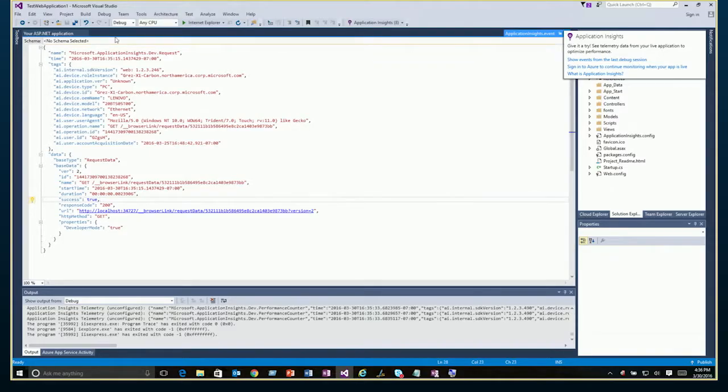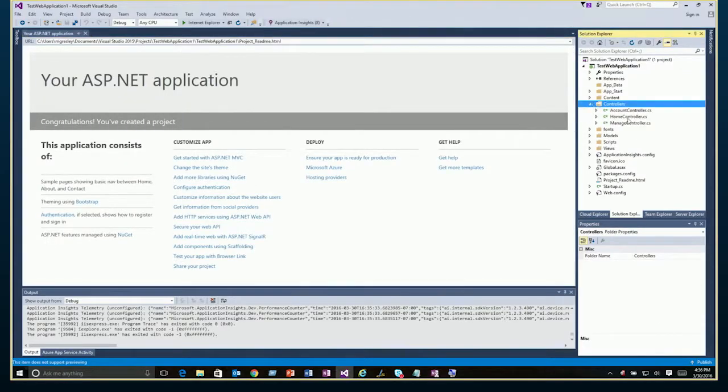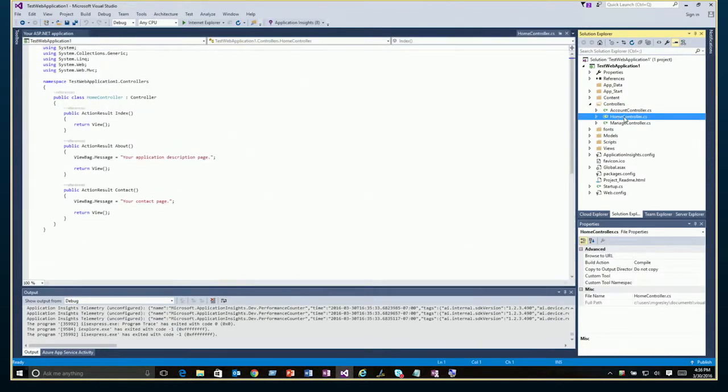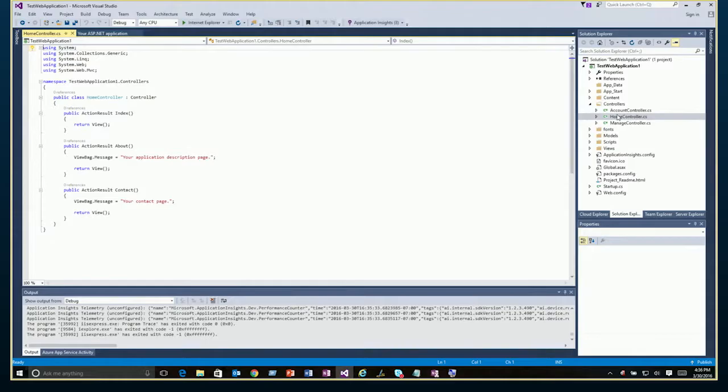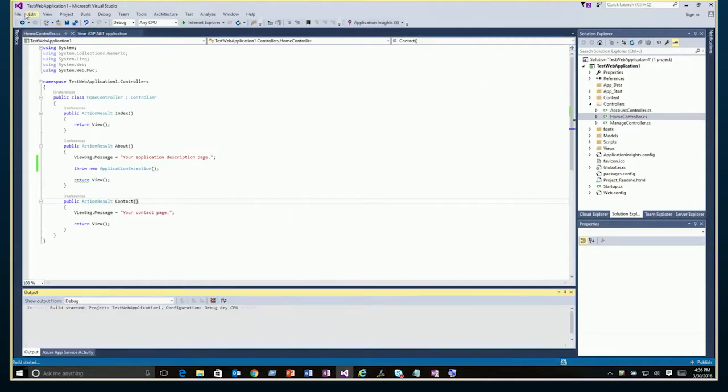All right, so I'm going to get rid of this toast notification and this particular window. And I'm going to go to a bit of my code and create an error. So I'm going to open up homecontroller.cs. If I come over here, I'm going to have it intentionally throw an exception. So I'm going to say throw new application exception. Once I've done that, if I click on the About link, then we should get an error that we can take a look at. So I will F5 this again, let it build and run.